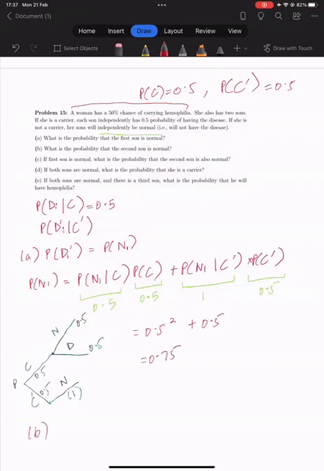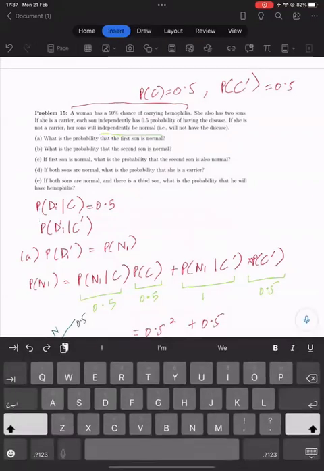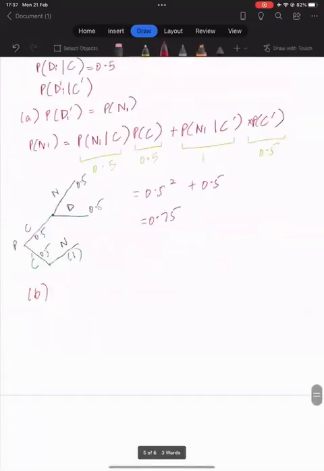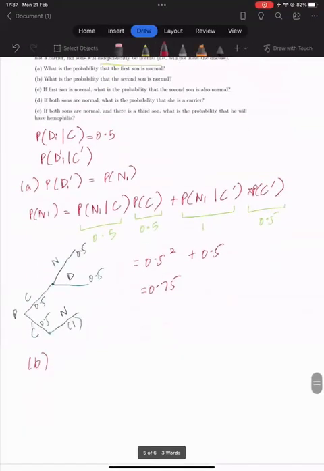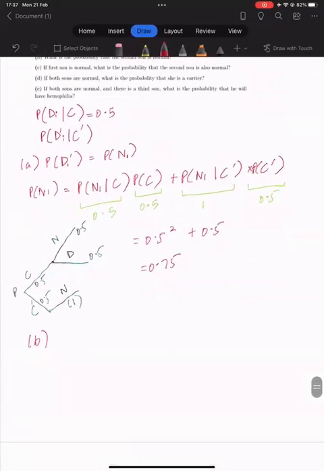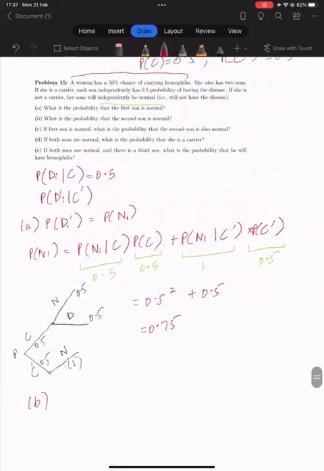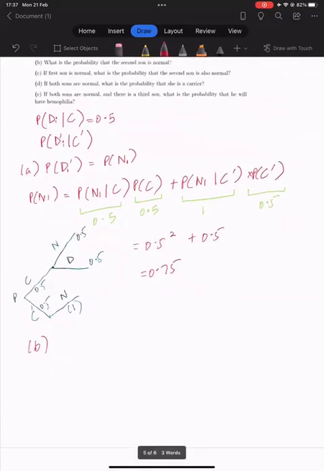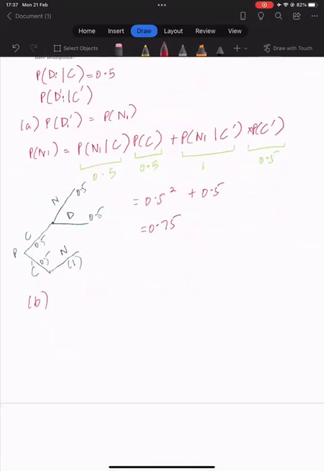Part B. What is the probability that the second son is normal? The probability the second son is normal is the same as the probability the first son is normal, because these are both independent, as we saw they mentioned it for both cases. Each son is independently having a probability 0.5 of having the disease if she is a carrier, and then being normal if she is not a carrier, in the bottom line. So these two probabilities are the same. So our answer should again be 0.75.